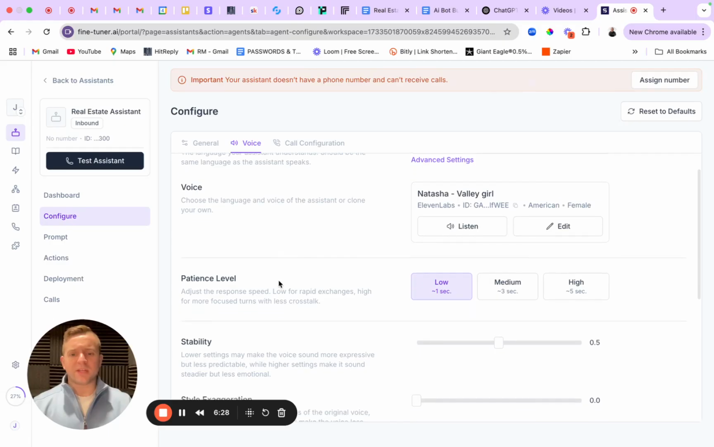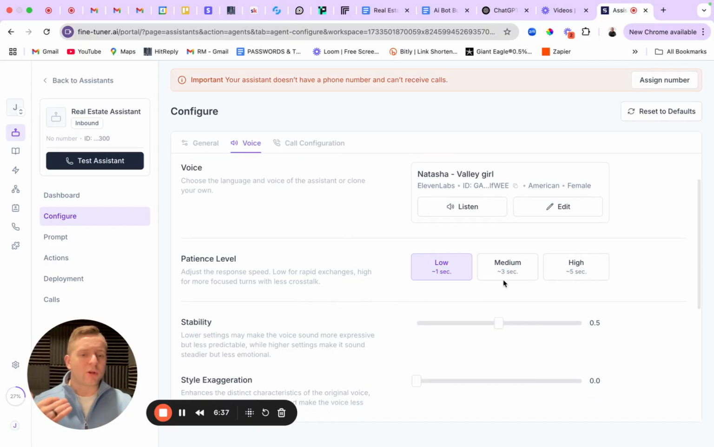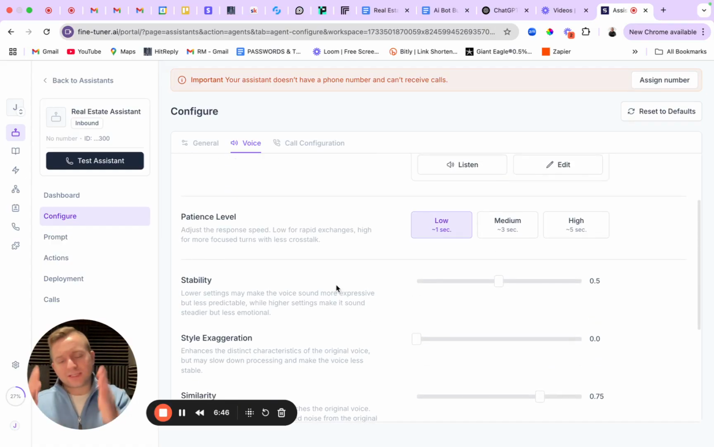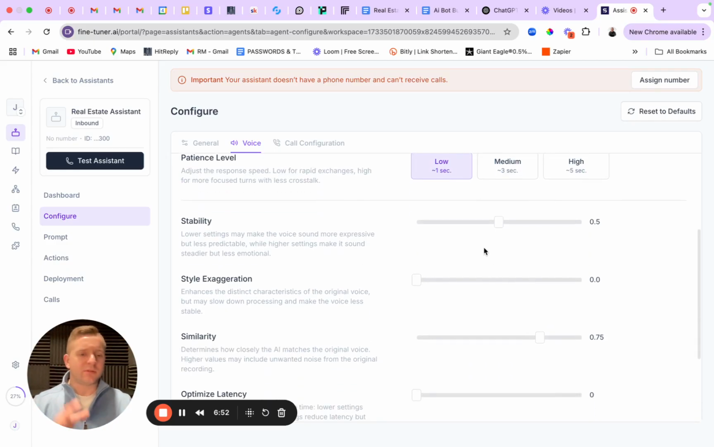Perfect. So patience level, I'm going to go ahead and leave this at 1. So this is basically just how long it's going to wait to talk whenever it's talking to someone. So I don't want to make it medium or high. I don't want to have it be super delayed, have a ton of latency. And again, if you're walking through this, you've never done this, you can follow along step by step with this video, but you can also just read exactly what they have here as far as the descriptions for each thing. Stability, don't touch this.